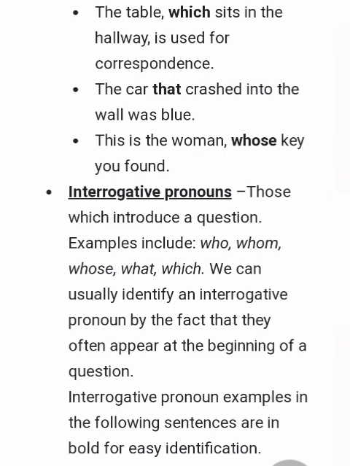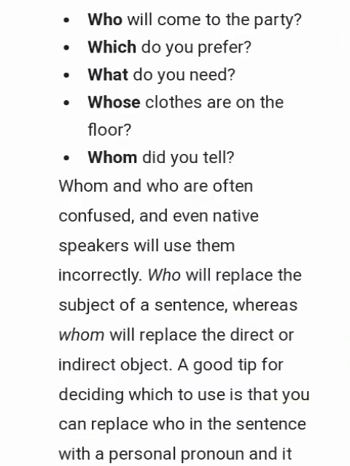Interrogative pronouns, those which introduce a question. Examples include whom, who, whose, what, which. We can usually identify an interrogative pronoun by the fact that they often appear at the beginning of a question. Interrogative pronoun examples in the following sentences are in bold for easy identification.